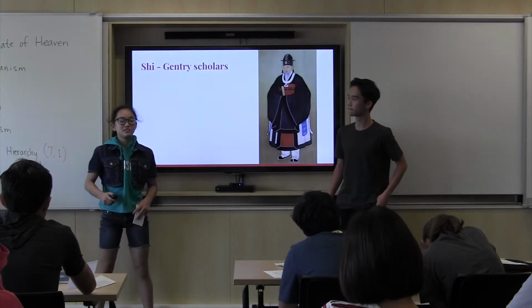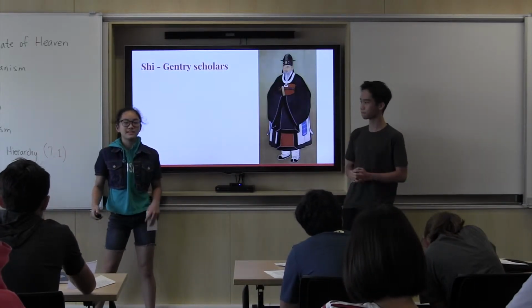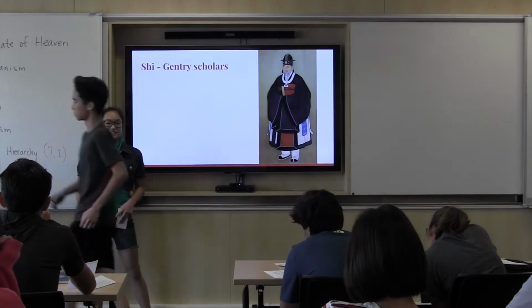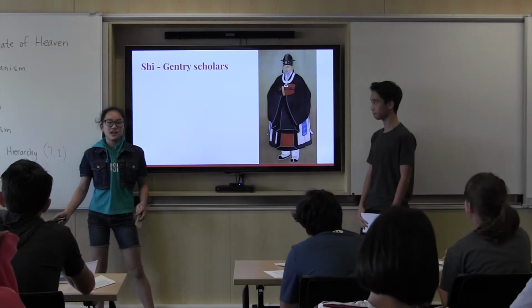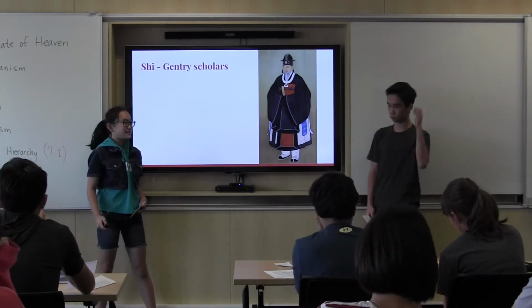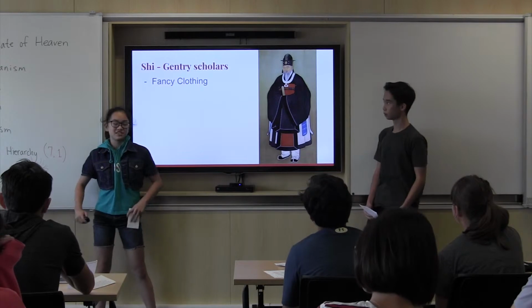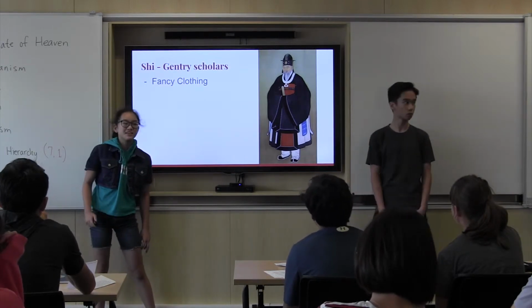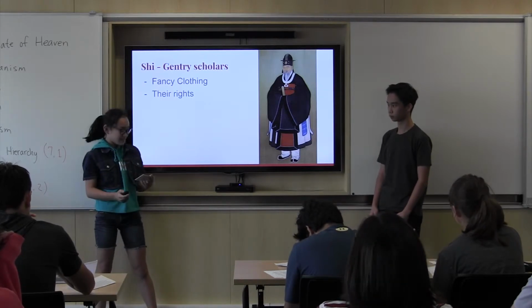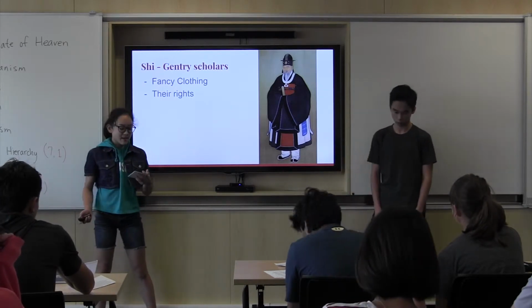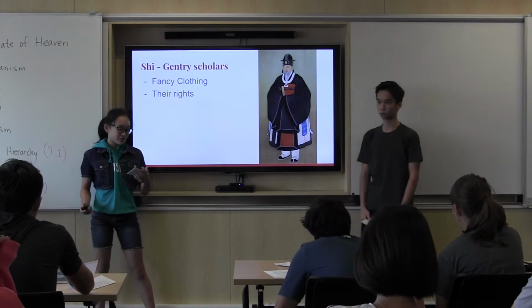China practiced a social hierarchical structure where society was split into 4 specific classes. The first class is the Shi, which is the gentry scholars. They were the highest class out of all the ranks. They wore fancy clothing such as silk robes to symbolize their social status. They had the right to ride in chariots, command battles, and they were very well educated too.